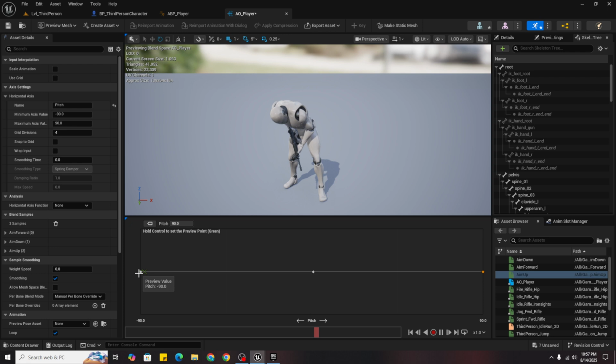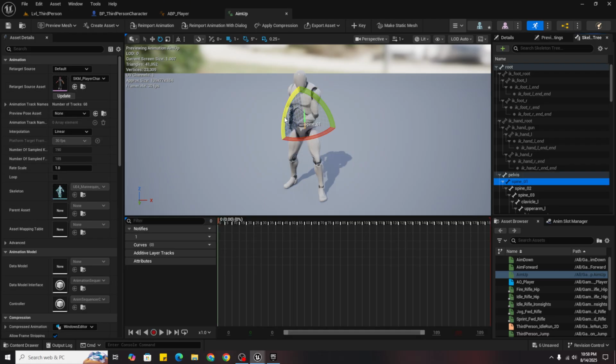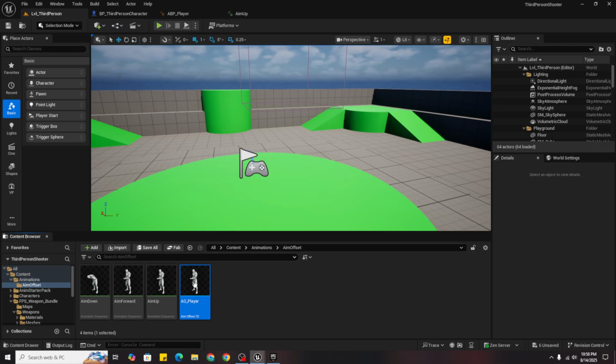Oh, where's the key? Minus 60 degrees, key, save, aim offset, and now you can see it's working correctly. Save it and then come to ABP player again, and in event graph